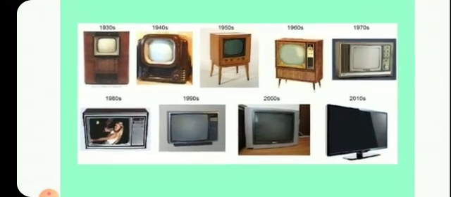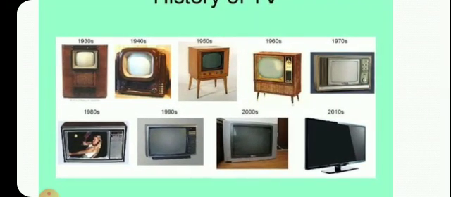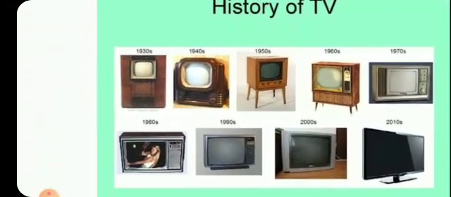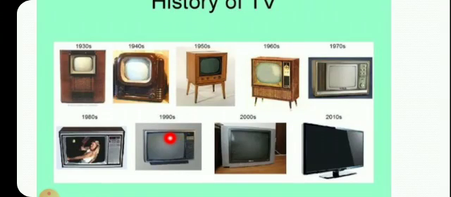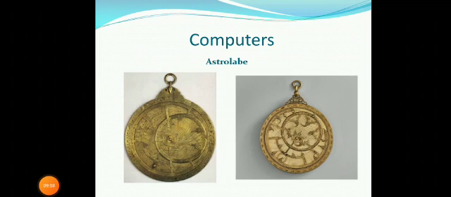In 1980s TV became colorful. Television became colorful and with remotes. In 1990s TV sets, 2000s TV sets, in 2010s and onwards we have LEDs, smart TVs and HD TVs.